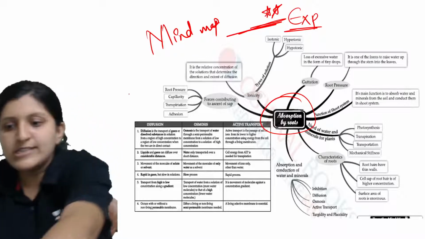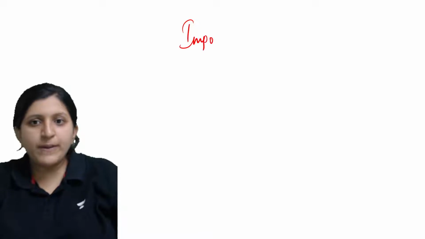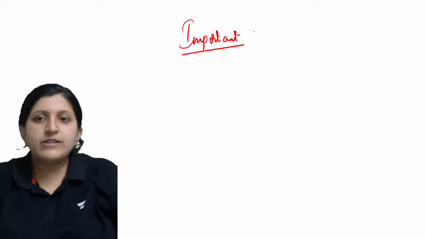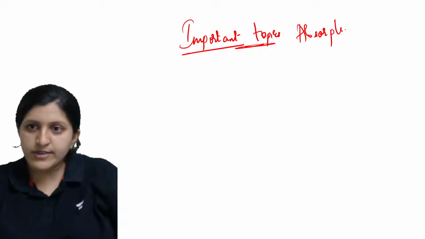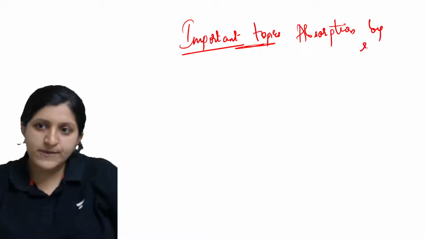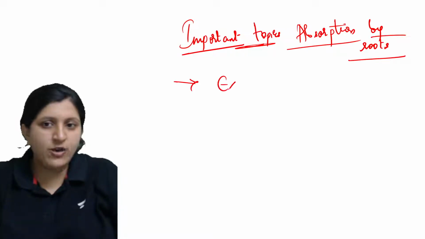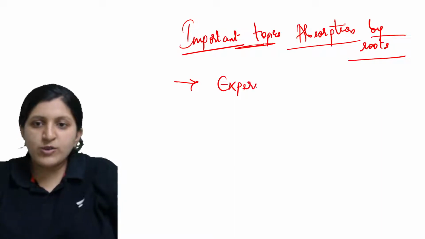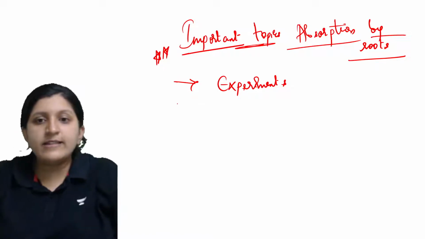So here, I'll just write what all is important in this chapter. So I'll just clear this up. So these are the important topics which are there in absorption by roots. There are experiments which I did not explain here anyway. Okay, so the experiments are going to be important. All right, and other than that, the terms.